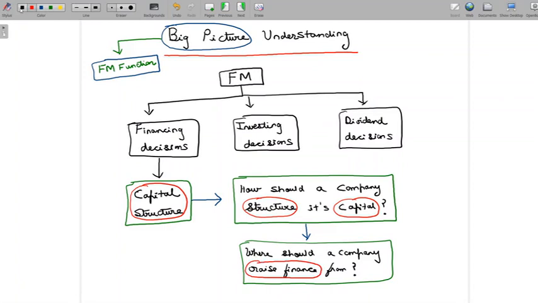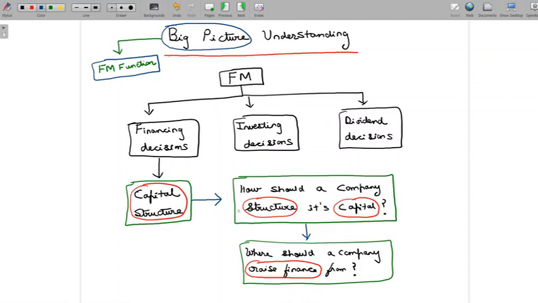So should I structure my capital in such a way that the majority of the capital is in the form of equity and probably a little bit is in the form of debt? Or should I structure my capital in such a way that 50% of my capital is in the form of equity and the balance 50% is in the form of debt? Or should I structure my capital in such a way that the majority of the capital is in the form of debt and the balance, which probably is a very small part, is in the form of equity? So how do I do that? That's basically what I mean when I talk about structuring capital.